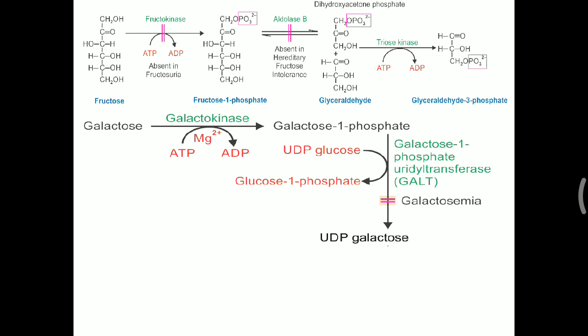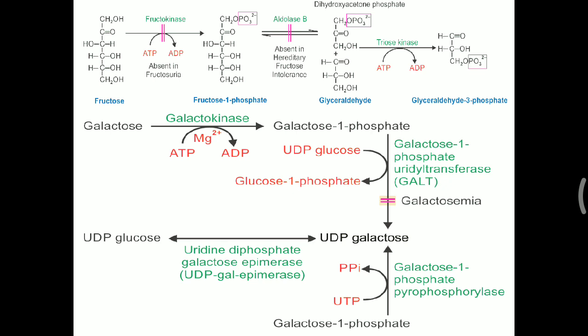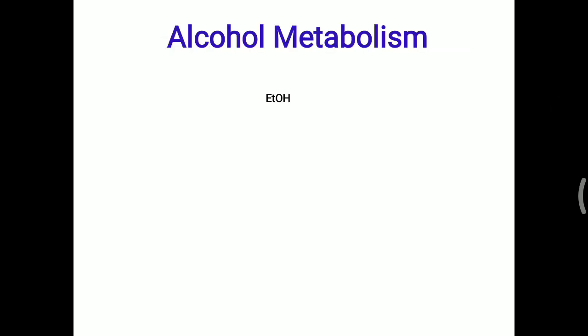Now this pathway has an alternative, but this alternative will open up in the body at 4 to 5 years of age. This other pathway, the formation of UDP galactose directly from galactose 1 phosphate, is possible with the help of the galactose 1 phosphate pyrophosphorylase enzyme. But this pathway will open up after 4 to 5 years in the liver. So till then we have to take care that the child does not get galactose. So we can reduce galactose in the diet, and we can prevent this complication or the further effect of galactosemia. So that is about galactose metabolism.